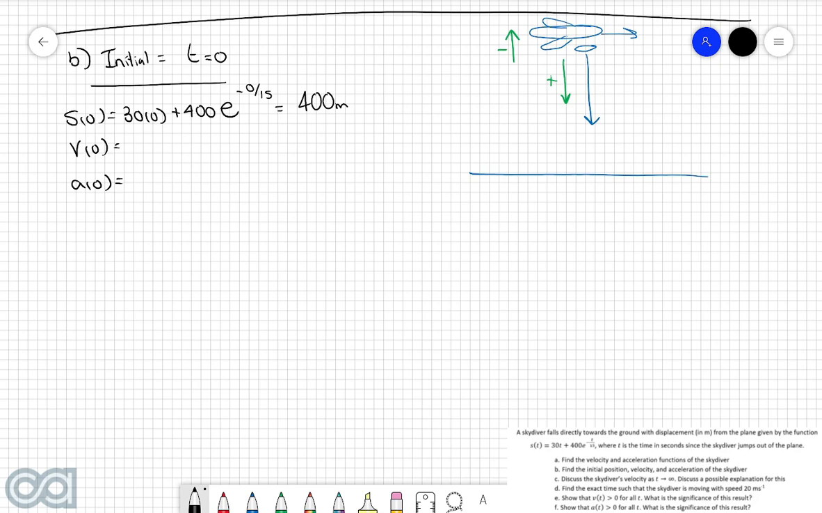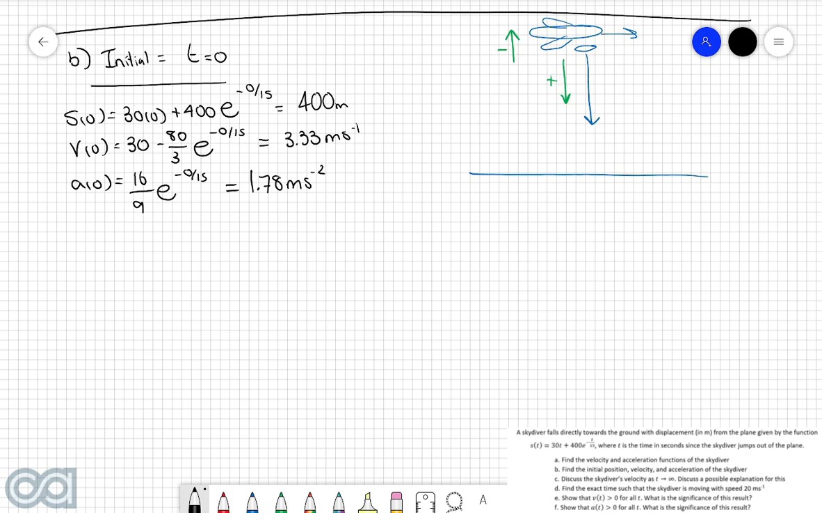v of 0, if we pop in 0 into our velocity function from part A, we get 30 take 80 over 3, e to the power of negative 0 over 15. And by rounding this answer to a few decimal places, we get about 3.33 meters per second. The units in this case you'll notice are meters because that's the displacement units, and then seconds for the time units. And then finally, by substituting t is equal to 0 into our acceleration function from part A, we get 16 over 9 e to the power of negative 0 over 15. And again, just rounding this to a few decimal places, we get 1.78 meters per second squared.